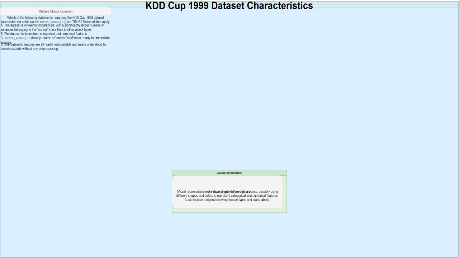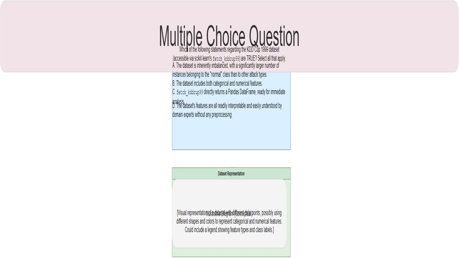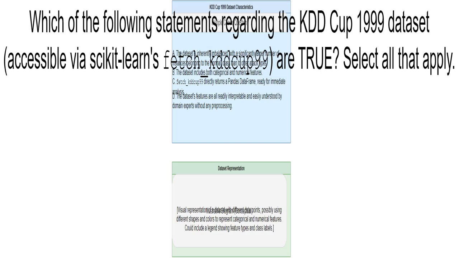I'm focusing on the features of the kddcup1999 dataset, a popular resource for network intrusion detection. It's a rich dataset, and understanding its quirks is key to using it effectively. This is a multiple-choice question testing your understanding of the kddcup1999 dataset. I'll be evaluating your knowledge of this specific dataset. This is the core question. Let's dive into the possible answers and figure out which ones are correct about this famous dataset.